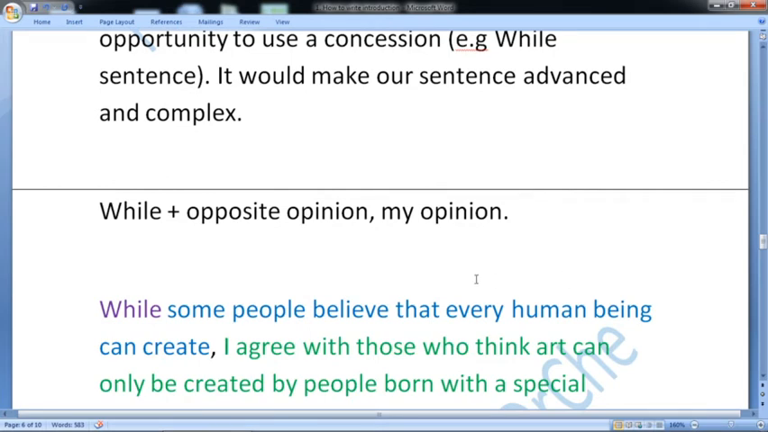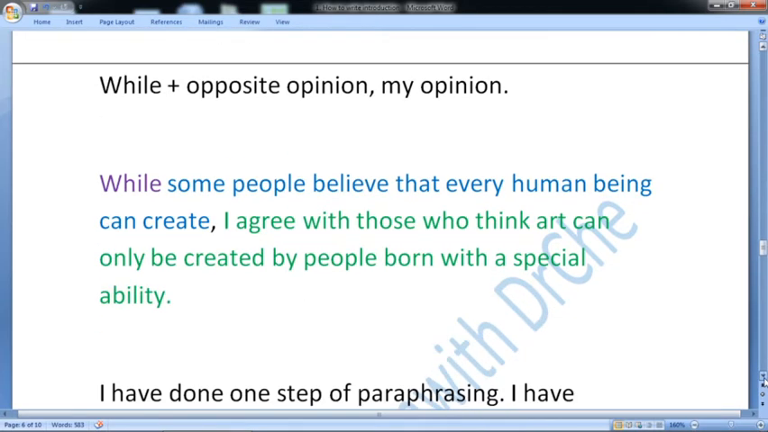So how would you write your introduction? First of all, you will write a background statement, and after the background statement you would start. In this kind of essay, discuss both sides and give your opinion, you would write while plus the opposite opinion, and then a comma plus my opinion. This would be your thesis statement plus your opinion. For example: while some people believe that every human being can create art, I agree with those who think art can only be created by people born with a special ability.